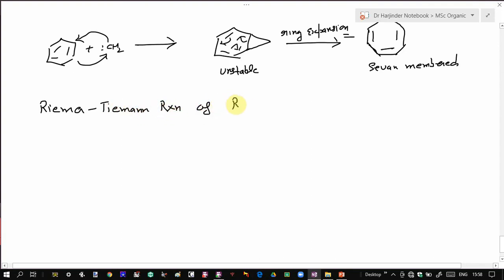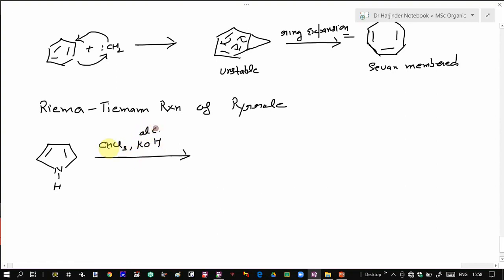of pyrrole. Now, the Reimer-Tiemann reaction is a reaction of aromatic compounds that results in a formylation in which a CHO group gets attached to the ring. Suppose you have this pyrrole, and if you perform the Reimer-Tiemann reaction in presence of chloroform and alcoholic potassium hydroxide, that results in a formylation of this pyrrole ring. So you get the normal formylated product. Formylation takes place at this alpha position, so that is your expected product.